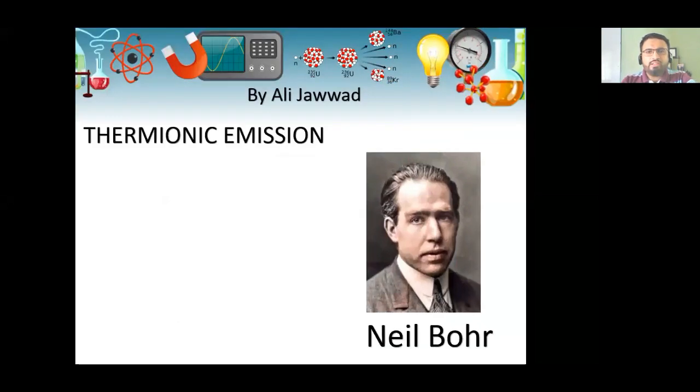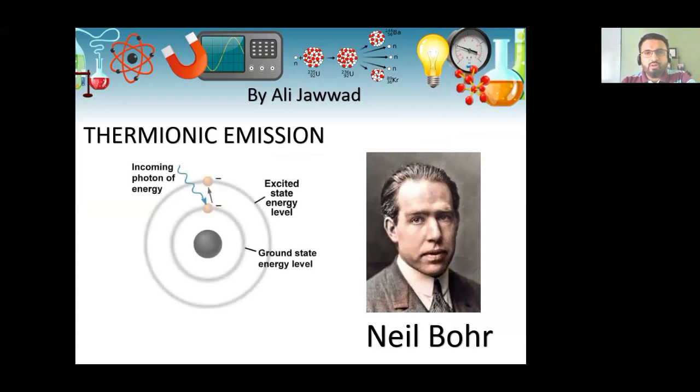Niels Bohr is a famous chemist and a researcher who proposed his atomic model in 1913. According to his model, an atom consists of a heavy, dense nucleus with negatively charged particles, that are electrons, revolving around it.